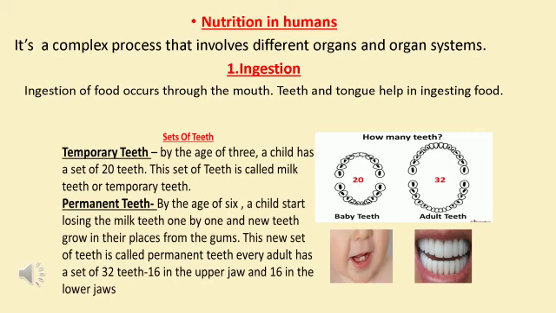There are 2 sets of teeth in human beings. Temporary teeth are also known as milk teeth. By the age of 3, a child has a set of 20 teeth. They are called milk teeth. By the age of 6, a child starts losing the milk teeth one by one and new teeth grow in their place. They are called permanent teeth. An adult has a set of 32 teeth, 16 in the upper jaw and 16 in the lower jaw.